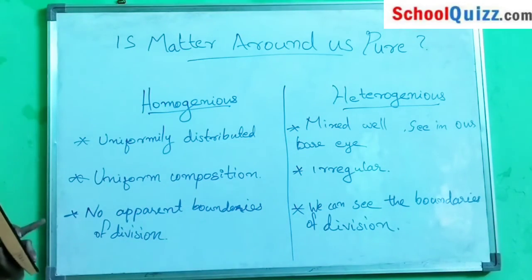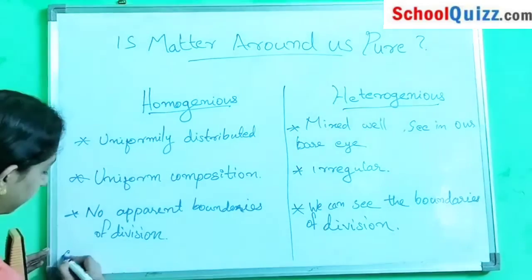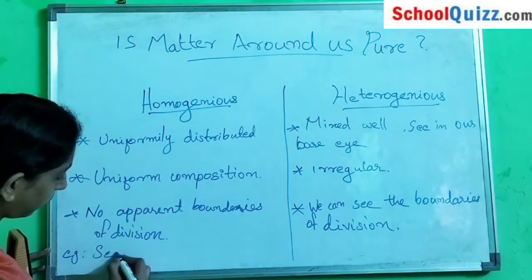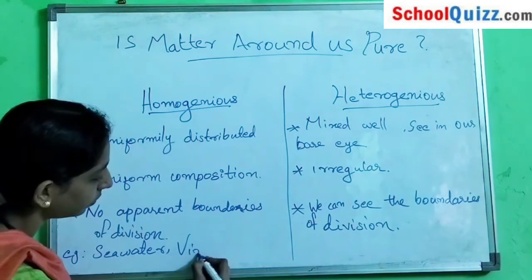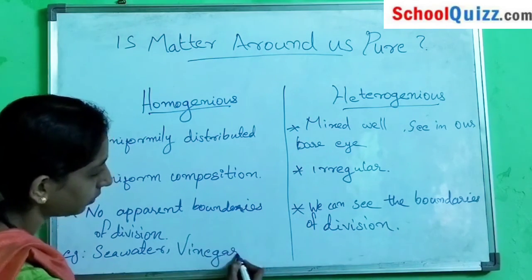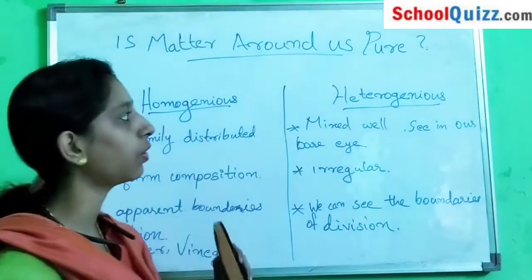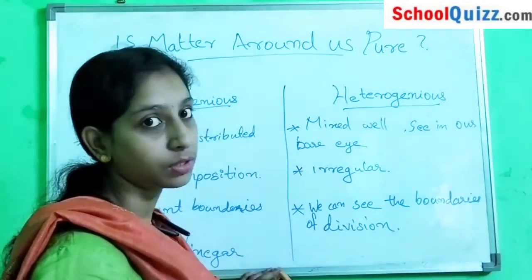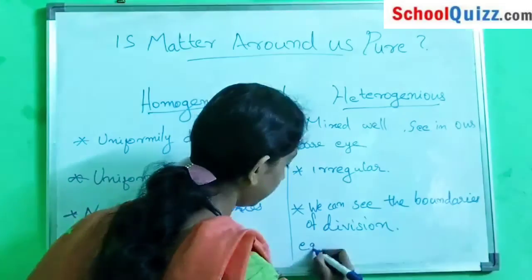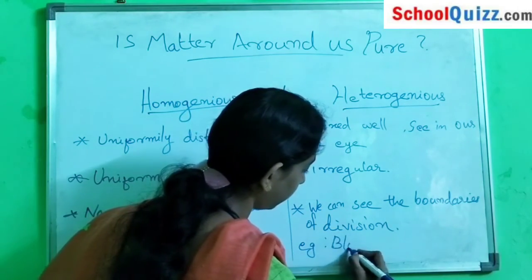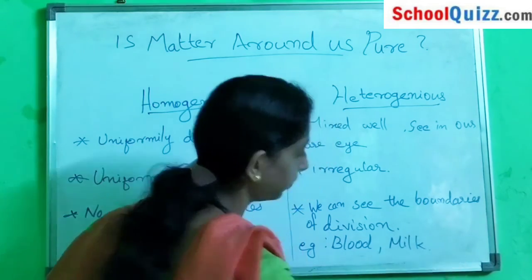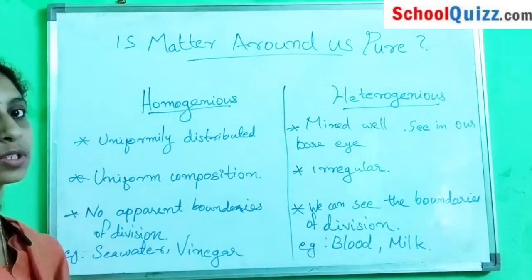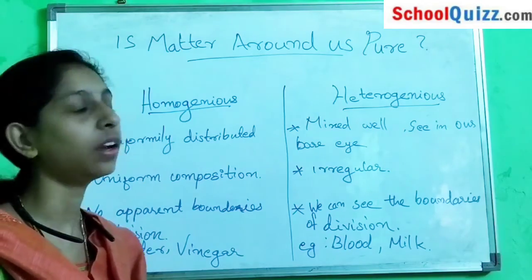Examples of homogeneous mixtures are seawater and vinegar. Examples of heterogeneous mixtures are blood and milk. These are the differences between heterogeneous and homogeneous mixtures.